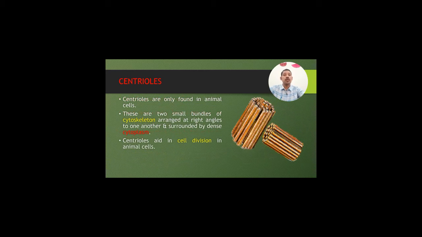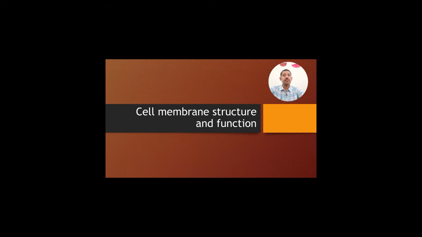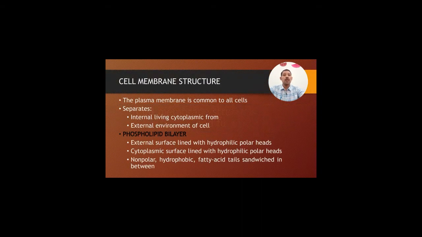Centrioles. These are specific organelles which are only found in animals. These are two small bundles of cytoskeleton arranged at a right angle to one another and surrounded by dense cytoplasm. Centrioles aid in cell division in animal cells. Further, the second part is the cell membrane and its function.